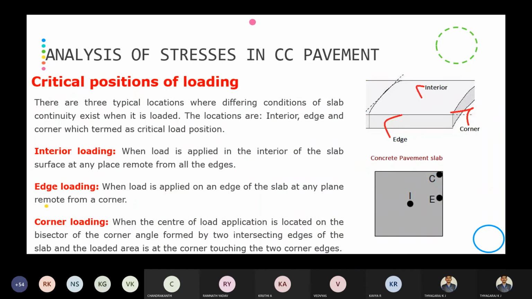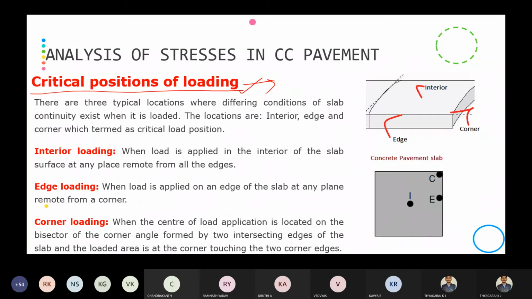Next one is critical positions of loading. As we all know, the cement concrete will have a slab action, so it looks like a slab. On this slab, we are going to apply the load at different locations. These are the critical positions of loading that Westergaard considered, and he analyzed this cement concrete pavement. That is, the stresses in cement concrete pavements are analyzed based on the critical position of loading.